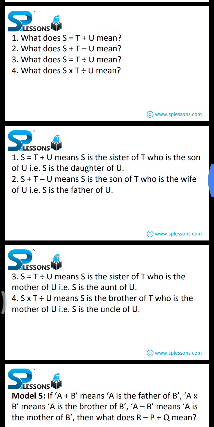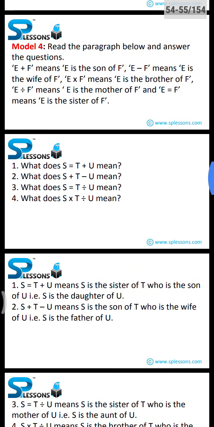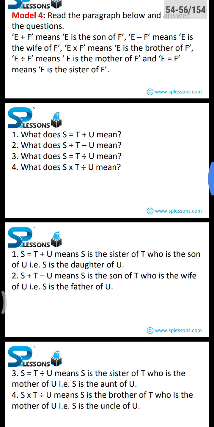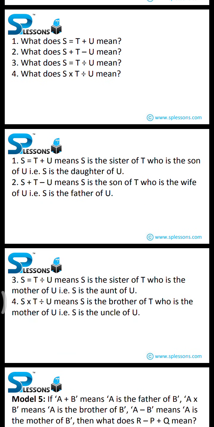Third question, what does S equal to T divided by U mean? S equal to T divided by U means S is the sister of T, who is the mother of U. That is, S is the aunt of U. As in the direction, E divided by F means E is the mother of F.